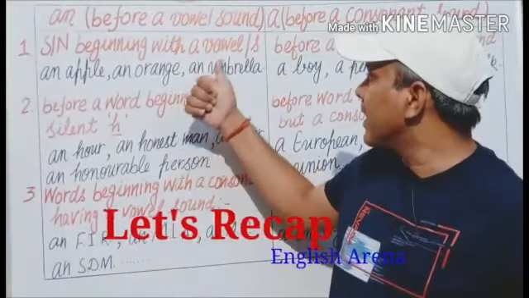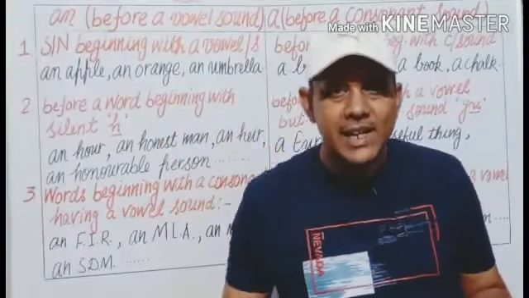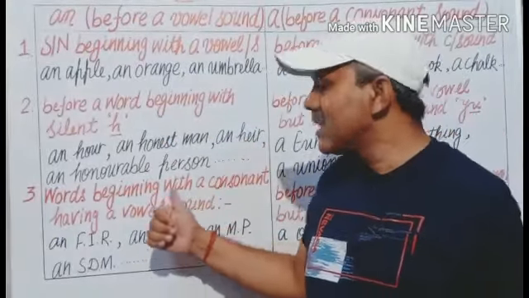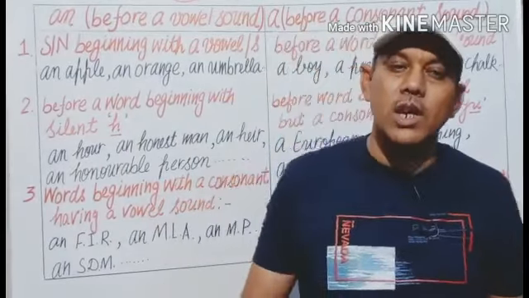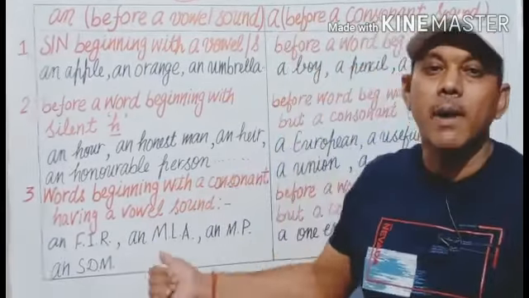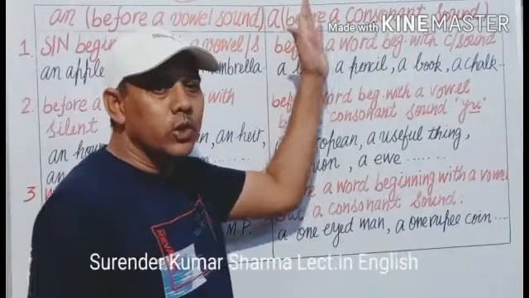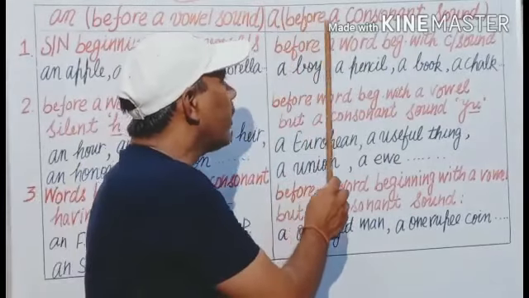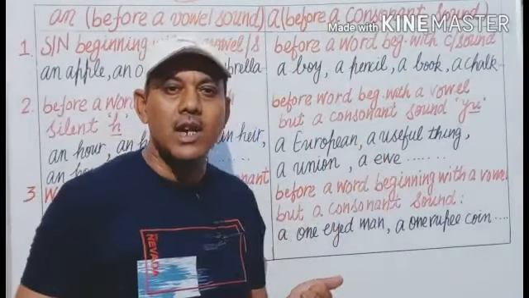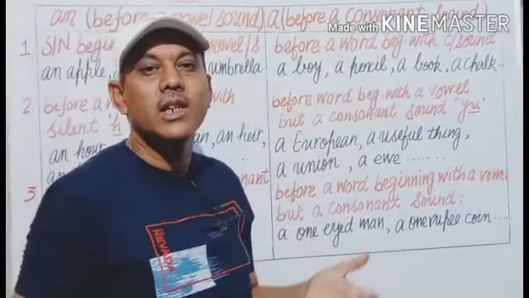Recap: words beginning with a vowel sound, words beginning with a silent H, and words beginning with a consonant but producing a vowel sound in some abbreviations. And now let us take the example of A. Where do we use A as an article? A is used before a consonant sound. The words beginning with consonant sounds take A before them.